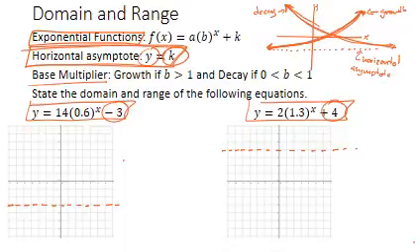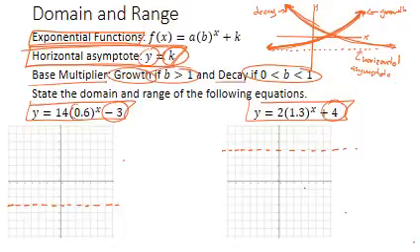If b is greater than 1, it is decay. In other words, it starts high. Oh, I'm sorry, it's growth. It's growth if b is greater than 1, which means it starts leveled off and goes high. Now, if b is between 0 and 1, notice b will never be negative. It's always going to be between 0 and 1 or greater than 1. Then it gives us decay. That means it starts high and goes low.